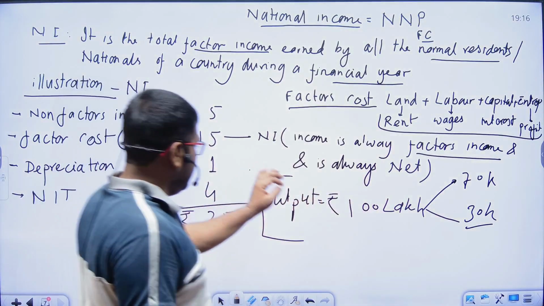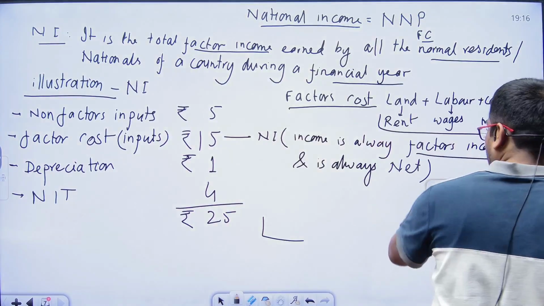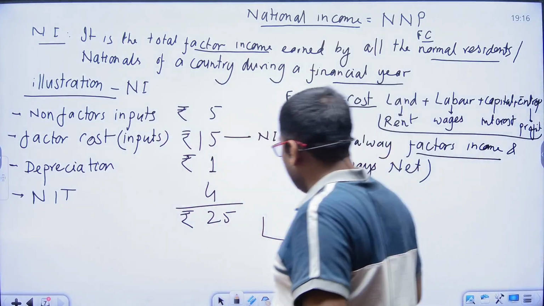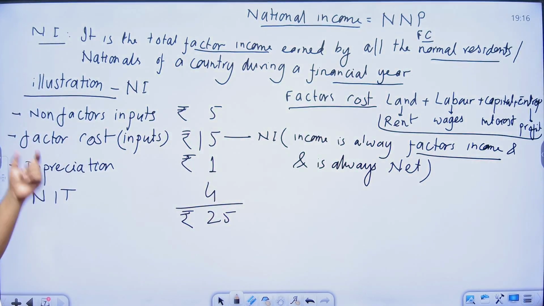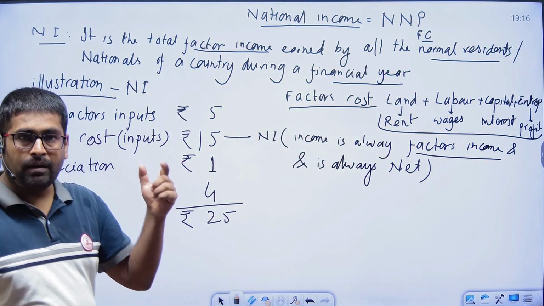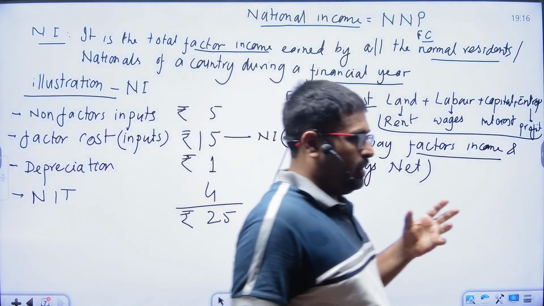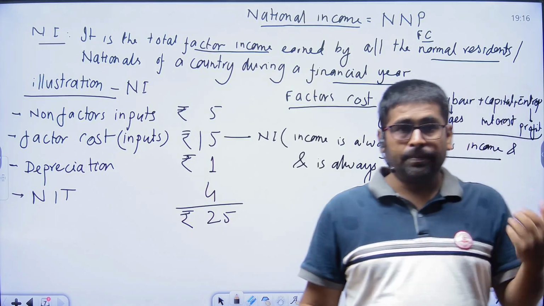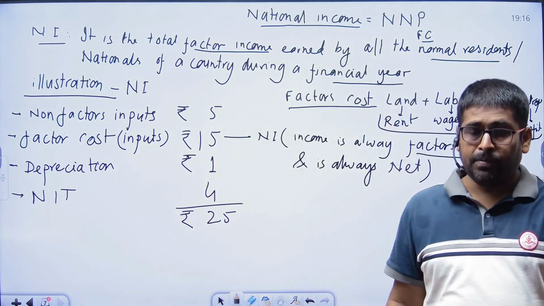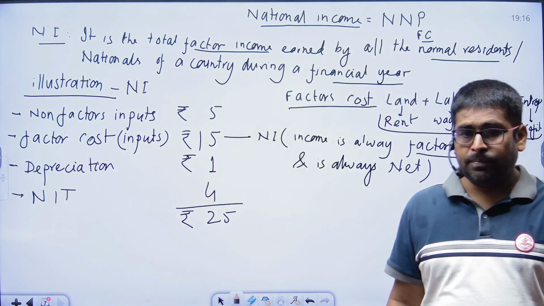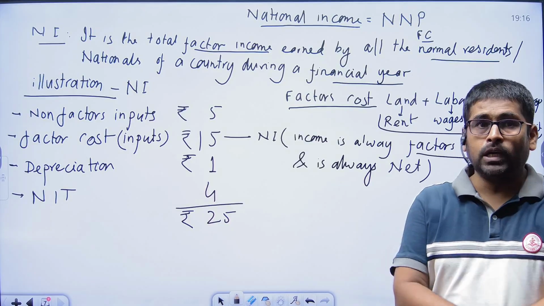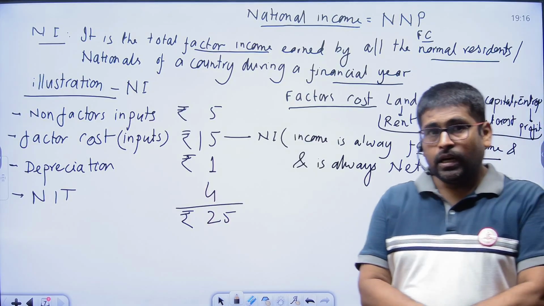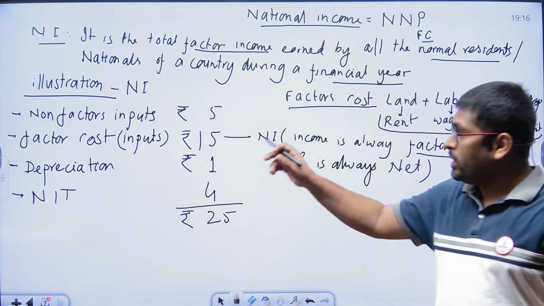And another thing that we mention here, suppose it is the best example for measuring any national income: non-factor inputs. Non-factor inputs means raw materials, transfer payments, and any one-sided money transfer from one person or place to another without any corresponding production. So it is known as the transfer payment.